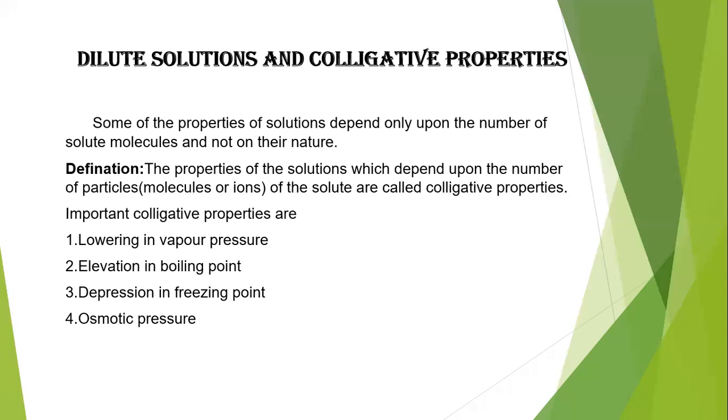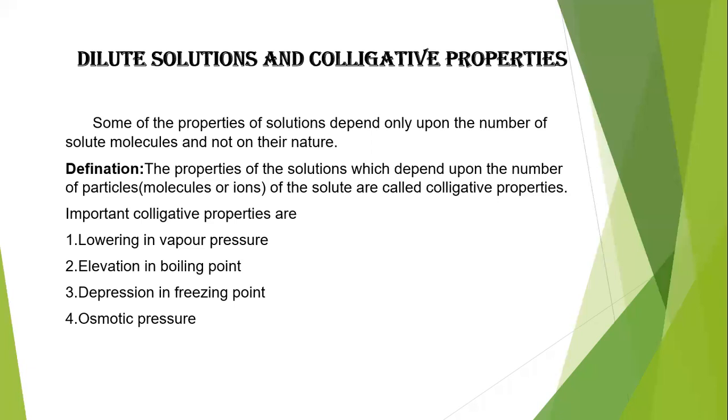Whatever the property of a solution that depends upon the number of particles of the solute, but not on the nature of the solute, we call a colligative property. It depends only on the number of solute particles, not the solvent. If the solute is in ionic form, it depends on the number of ions but not on the nature of the ion. So those are colligative properties.